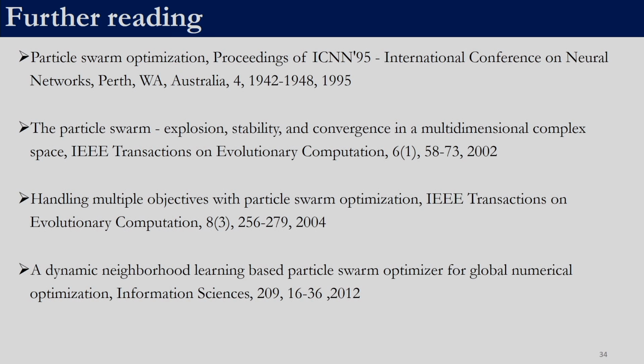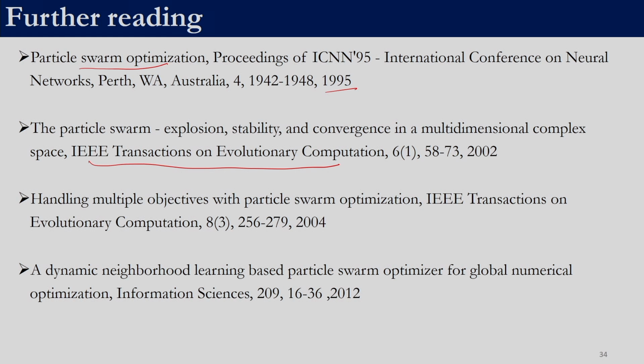This is some of the further reading on PSO. You can read the actual paper on particle swarm optimization published in 1995. You can also look into this paper in IEEE Transactions on Evolutionary Computation, wherein they study in detail the explosion, stability and convergence. That would give you a better idea on how to select the values of W, C1 and C2. Remember, this is an introductory course on optimization, particularly on metaheuristic techniques, so we are not going into details about how to tune it, but you should know that it has to be tuned appropriately.